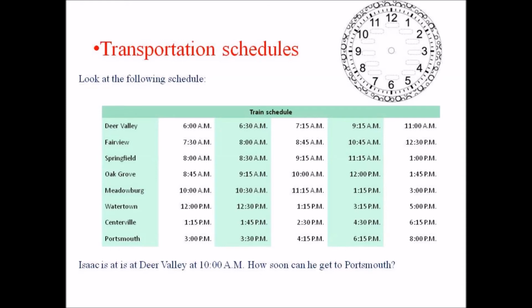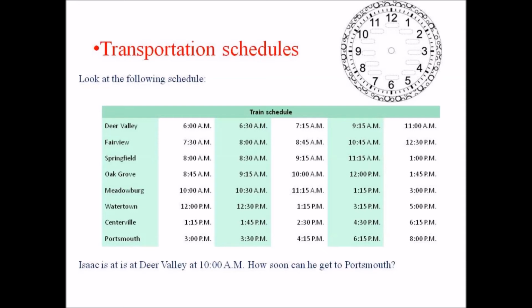Now, for example, he is there at 10 a.m. and there are 5 trains: 6, 6:30, 7:15, 9:15 and 11 a.m. When he reaches Deer Valley only at 10 a.m., he can catch the train at 11 a.m. Then how soon can he get to Portsmouth?